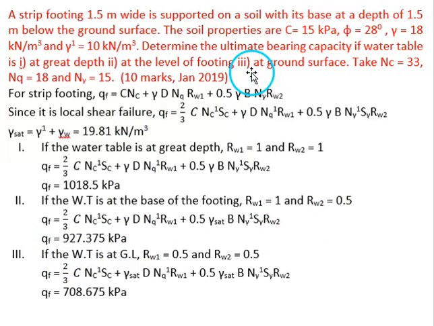Then in the third case, it is asked to find the ultimate bearing capacity when the water table is at ground surface. When the water table is at ground surface, both RW1 and RW2 will become 0.5 and we should take the saturated unit weights for both the terms, for both second and third terms. Then we will be getting the ultimate bearing capacity.